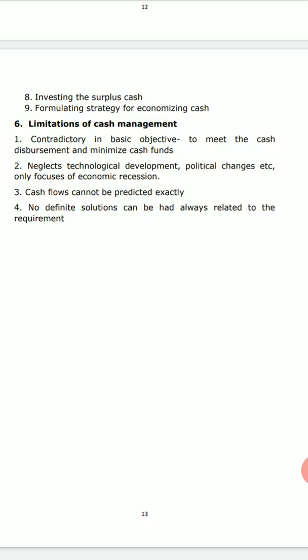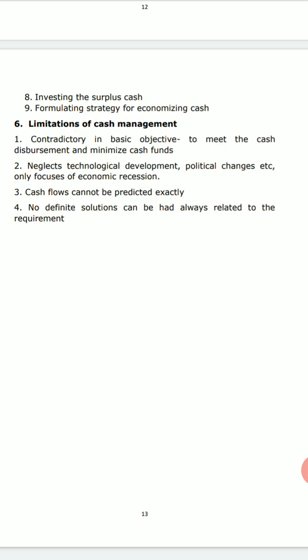The third one is that cash flows cannot be predicted exactly all the time, right? It may not be possible to exactly predict all the cash flows, and that is why proper cash management has to take all the possibilities in mind, all the conditions that may occur in the future. That has to be forecasted well, and then if the cash management is done, it works better. But 100% prediction every time is not possible. So this constraint is always there with any company or business.